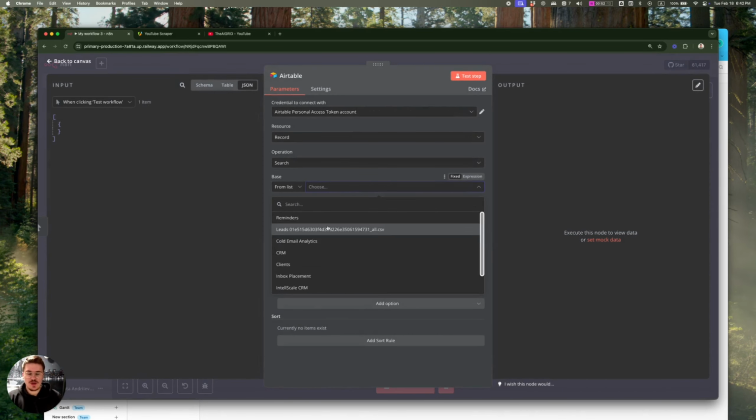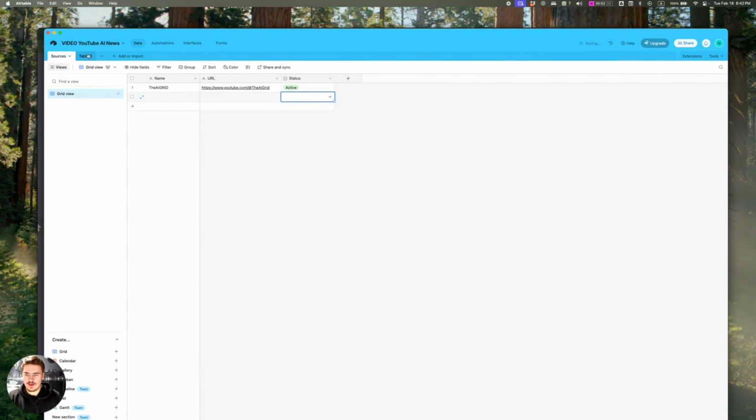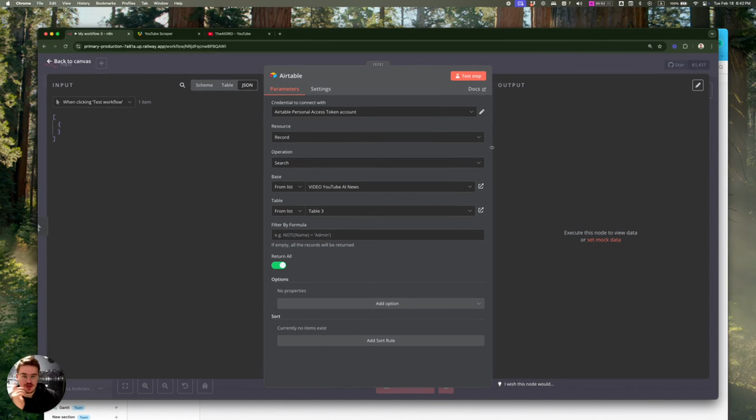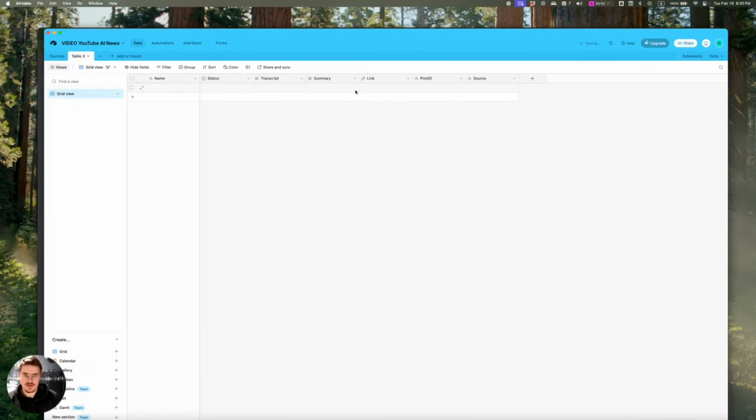We're just going to retrieve all of the current items from Airtable that are in this table, which contain the post ID, the URL, etc. So we make sure that we're not adding any duplicates. Just click test step. We get some data, but it's actually just an empty record. So that's fine.